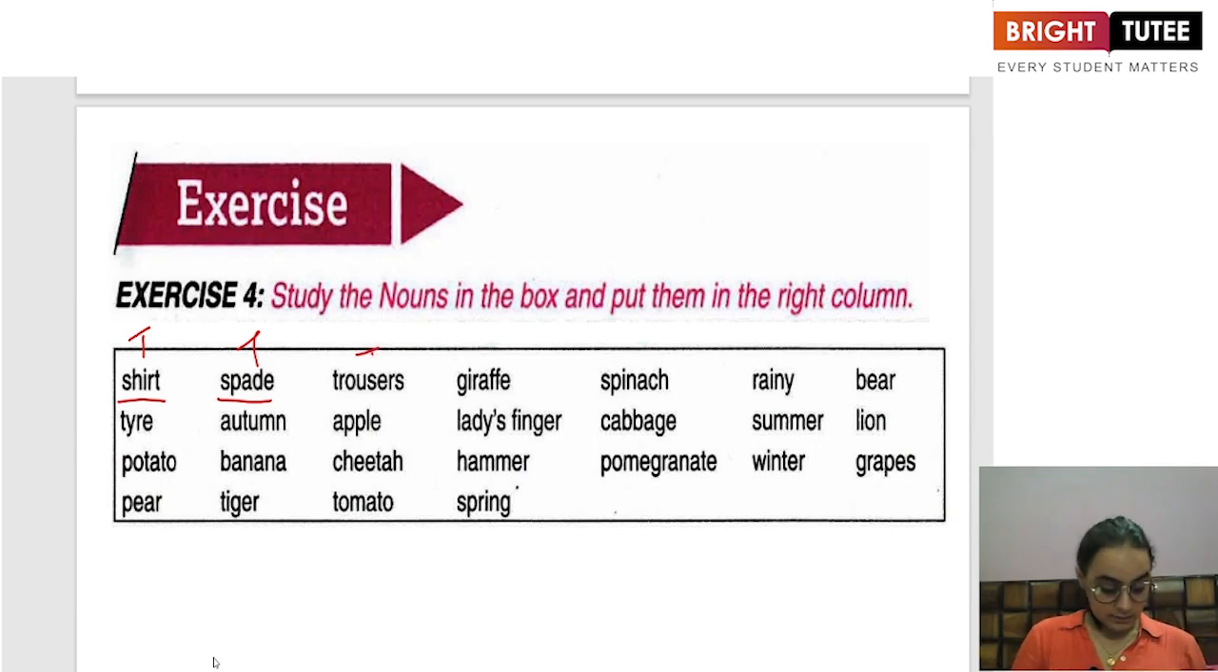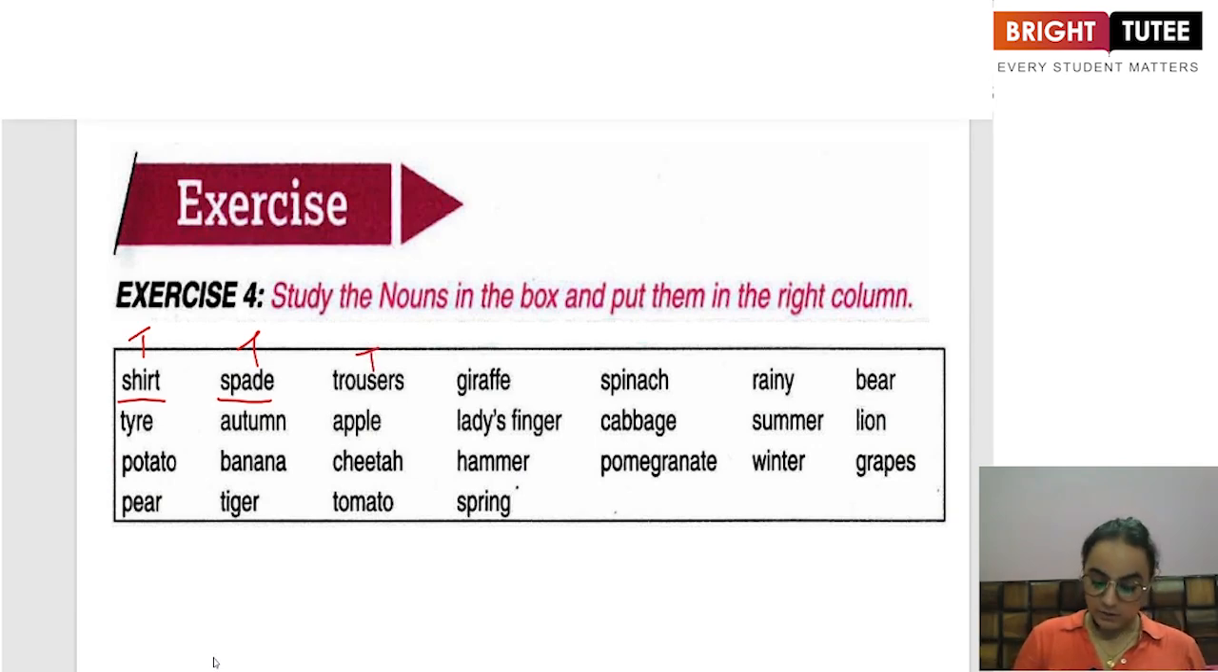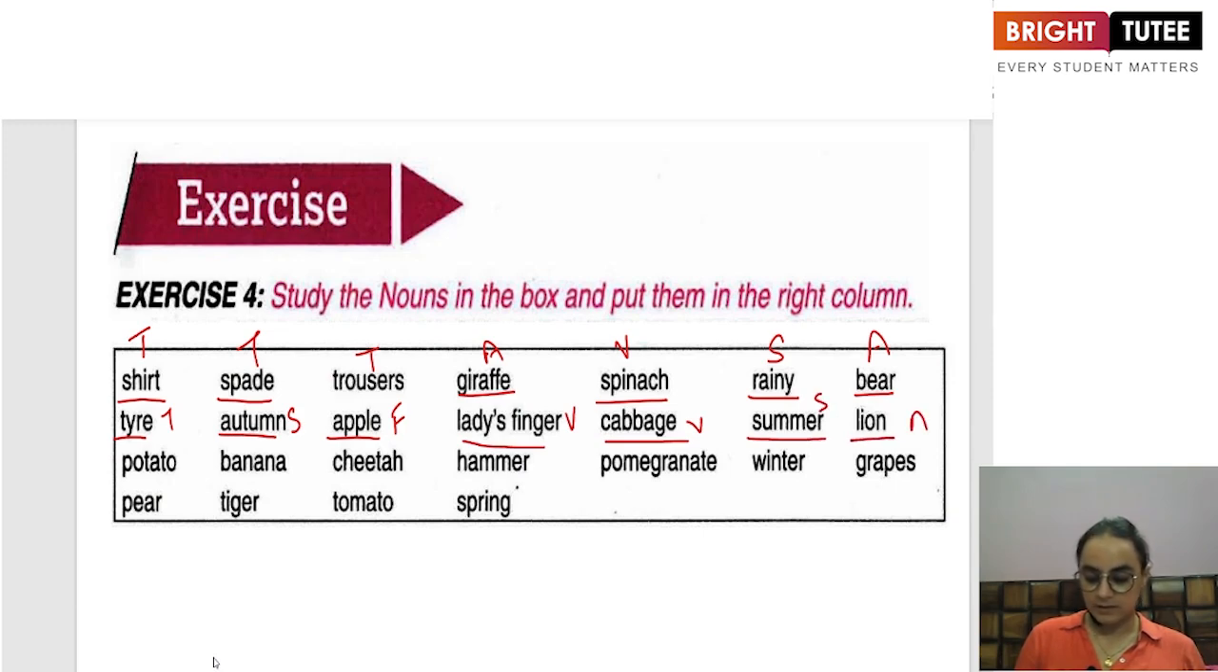Trousers, again, is a name of a thing. Giraffe is a name of an animal. Spinach is a vegetable. Rainy is a season. Bear is an animal again. Tire is a thing. Autumn is a season. Apple is a fruit. Ladyfinger is a vegetable. Cabbage is a vegetable. Summer is a season. Lion is an animal. Potato is a vegetable. Banana is a fruit.